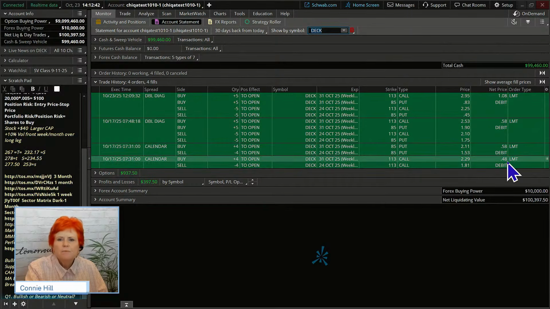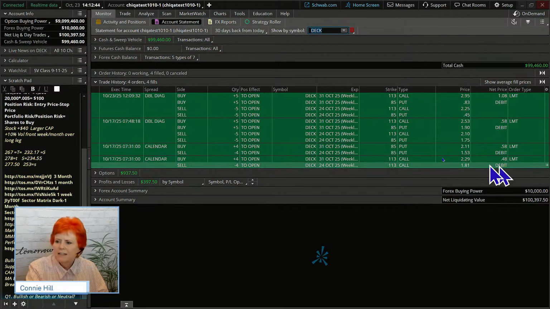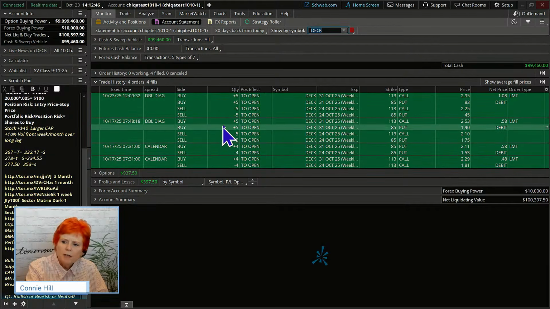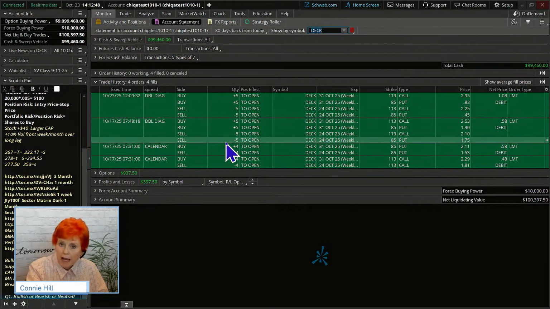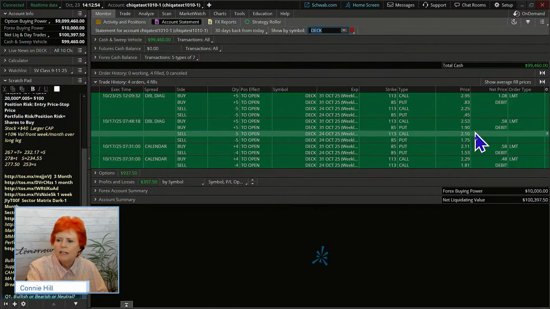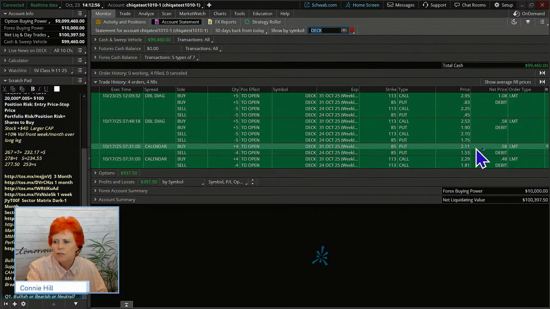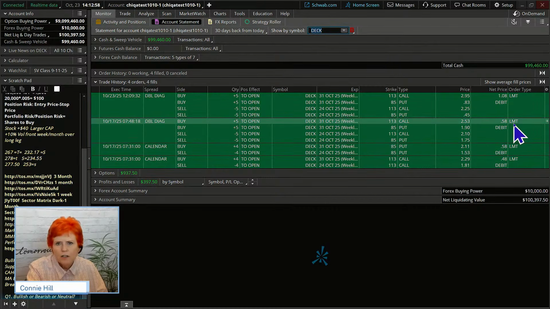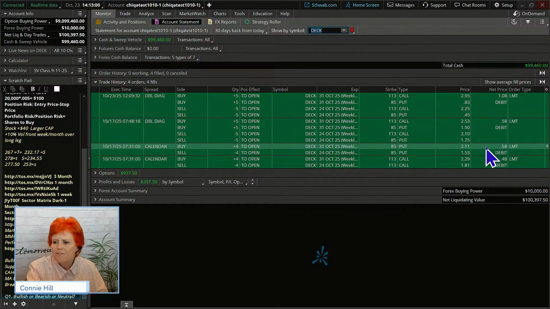And then a few minutes later, as I was looking at this, I was like, if I were to put on the double diagonal right now, it should be the same. But guess what? The price was significantly lower. I was getting both of these calendars for 58 cents, whereas the night before, it was just the put calendar that was 58 cents.